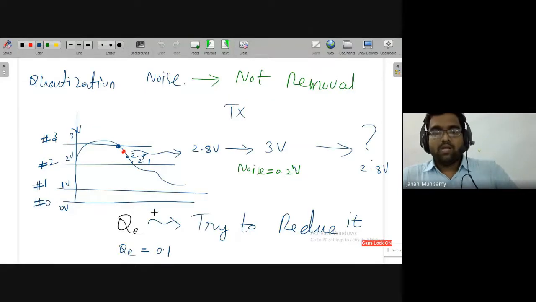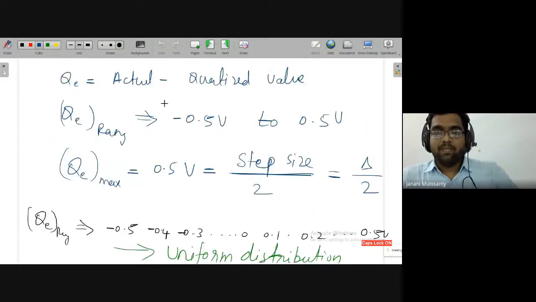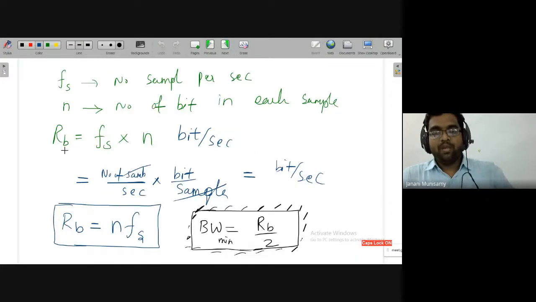Then we have seen the quantization error. What is the maximum quantization error? Okay, the maximum quantization error is related to the step size, that means del divided by 2. Then what is the overall bit rate? That is RB is equal to n times fs.